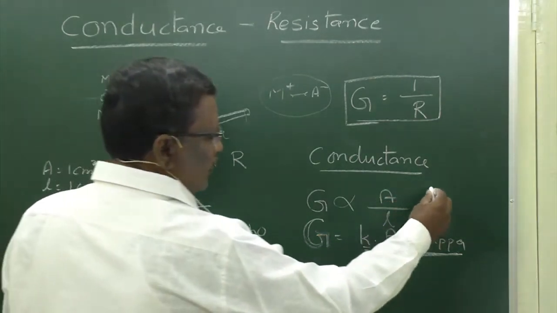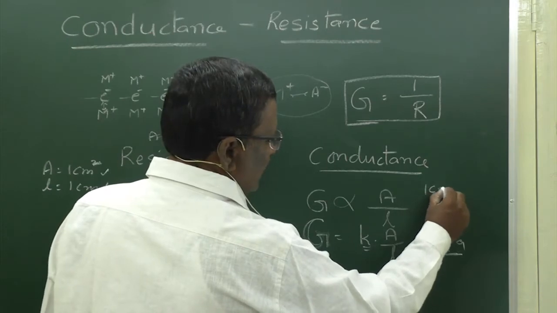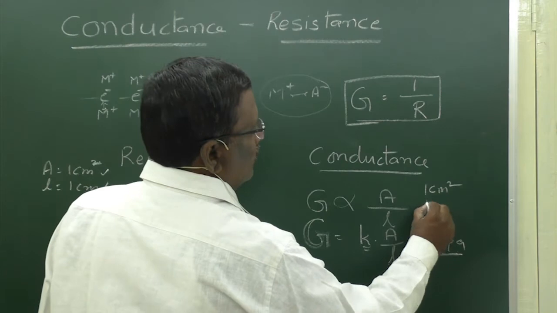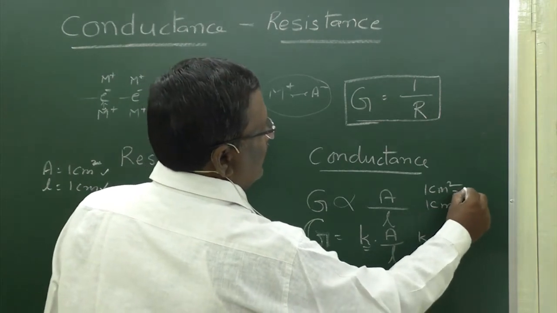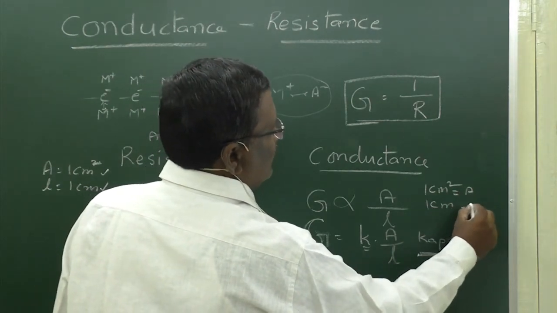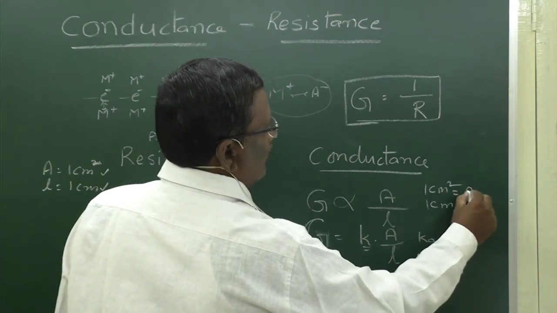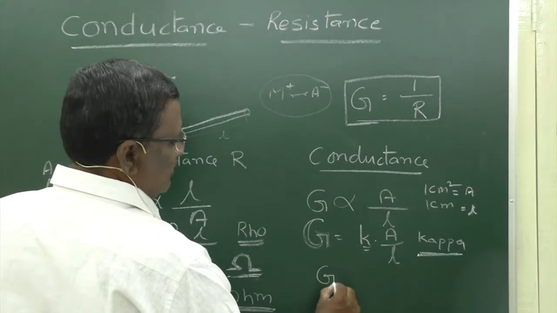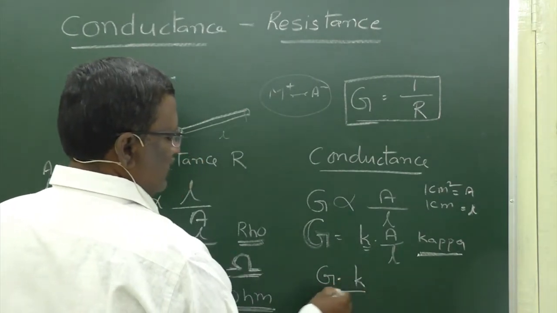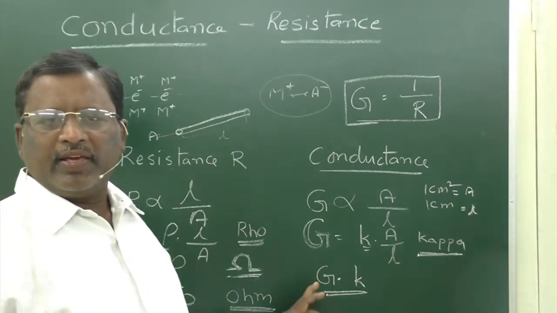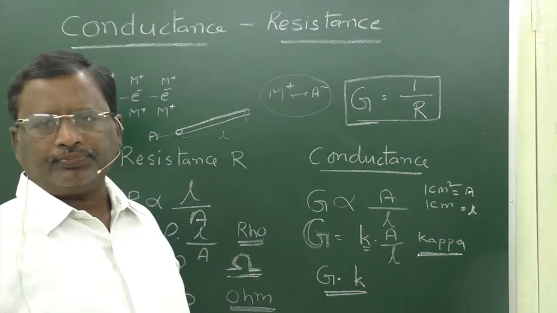Likewise, if a conductor has a 1 centimeter square cross section area with a length of 1 centimeter, that is L is equal to 1 and A is equal to 1, then G is equal to K. This is called specific conductance.